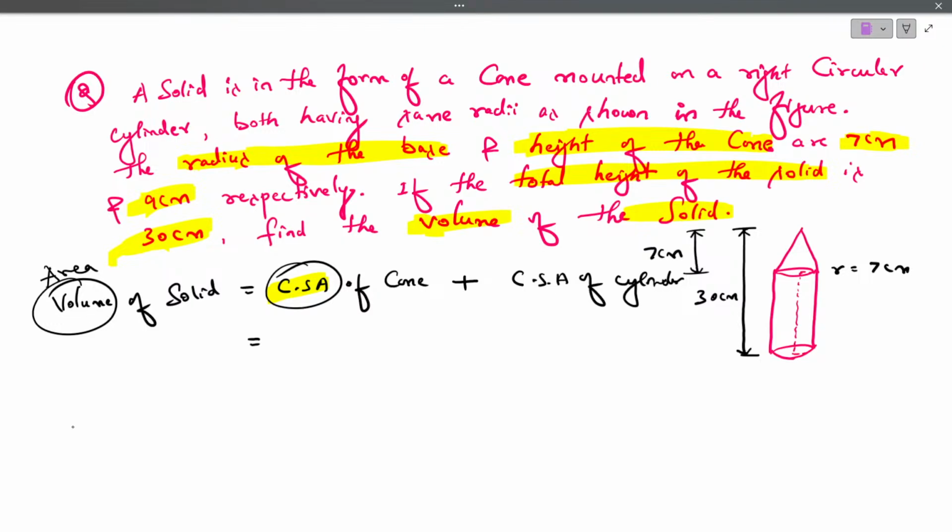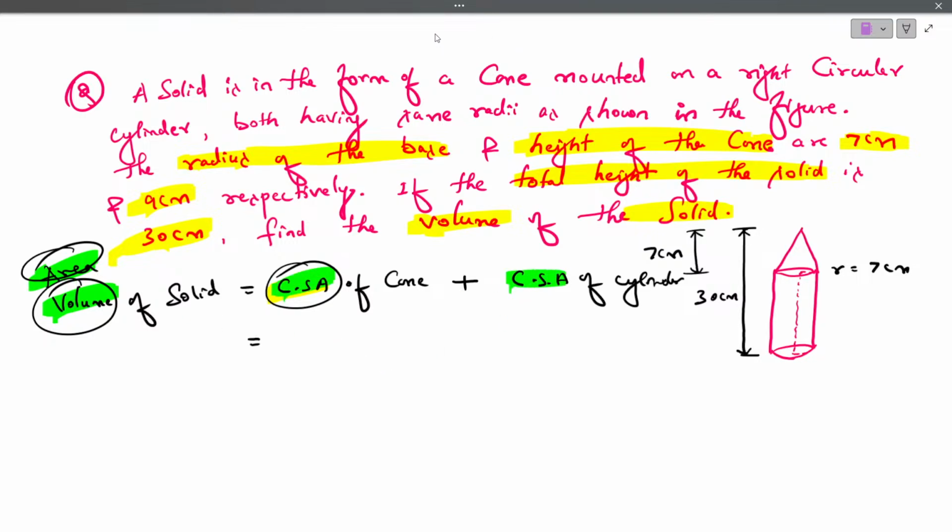But here it is volume, right? Most of the students write volume and then go with CSA here also. So please be careful whenever you are solving, and ensure what you are solving, whether you are solving for area or for volume. Again, I am repeating this word. Please note whether you are finding volume or finding area. If you are finding area, then you have to use CSA, understood.